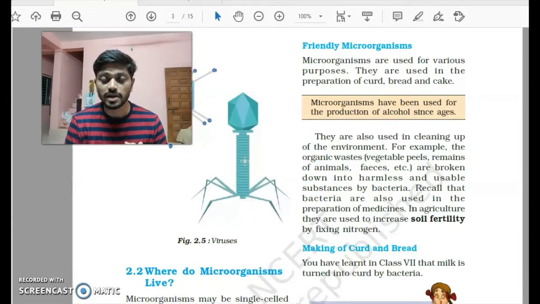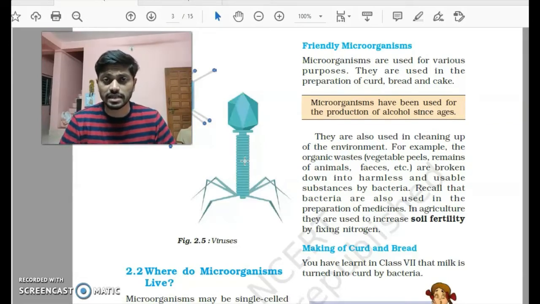You might have seen milk getting converted into curd. So what actually goes on here? There is this microorganism called Lactobacillus that helps in the creation of curd. We call them friendly organisms because they do not harm human beings. They in fact help us to get curd from milk.